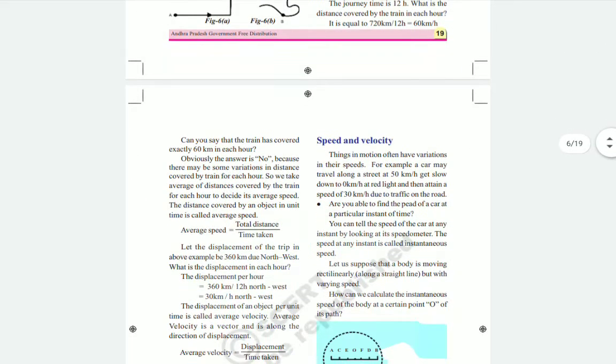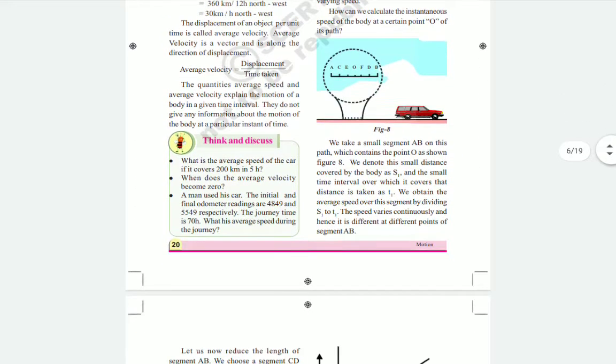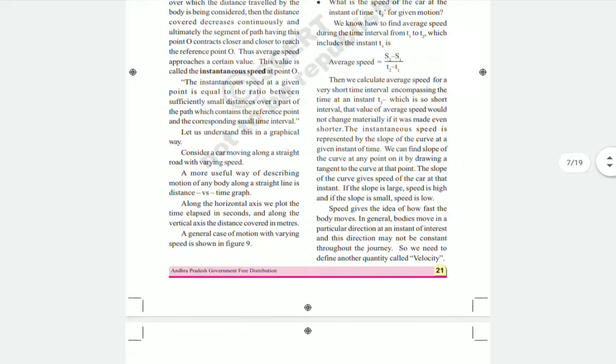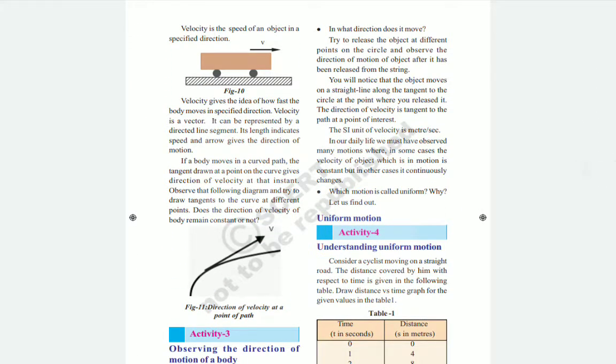And velocity also tells us the same thing, but the small difference is that velocity tells us how fast the object changes its position in a particular direction. When we are discussing speed, there is no need to tell the direction.